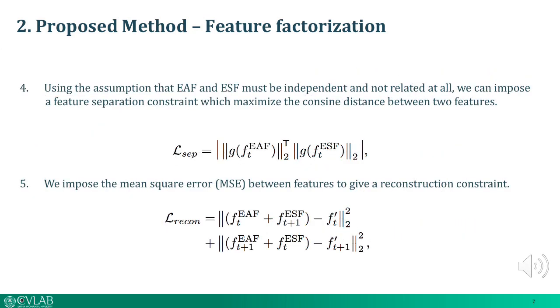Then, using the assumption that EAF and ESF must be independent and not related at all, we can impose a feature separation constraint which maximizes the cosine distance between the two features as follows. Also, the addition of EAF and ESF should be formed similar to the base feature. So we can also impose the mean square error, MSE, between features to give a reconstruction constraint.